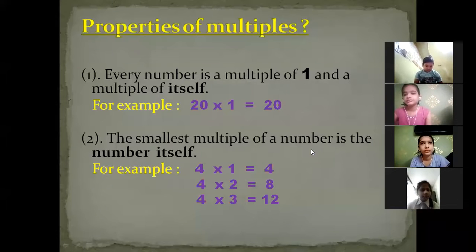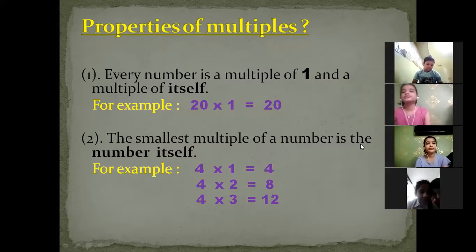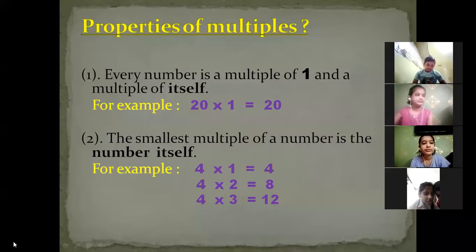For example, suppose you take 5 multiplied by 1. Your answer will be 5. So how are you going to read this particular statement? Beta, you can read it like this: the 5 that is given in the answer.